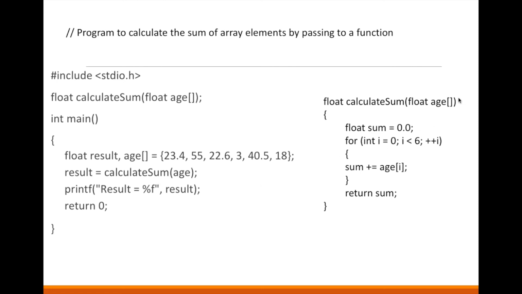So here you can define size also. How many elements are there in the array? 6. So you can write age in square brackets 6 also, or you can write float star age also. So there are three ways, but normally we are using this way.